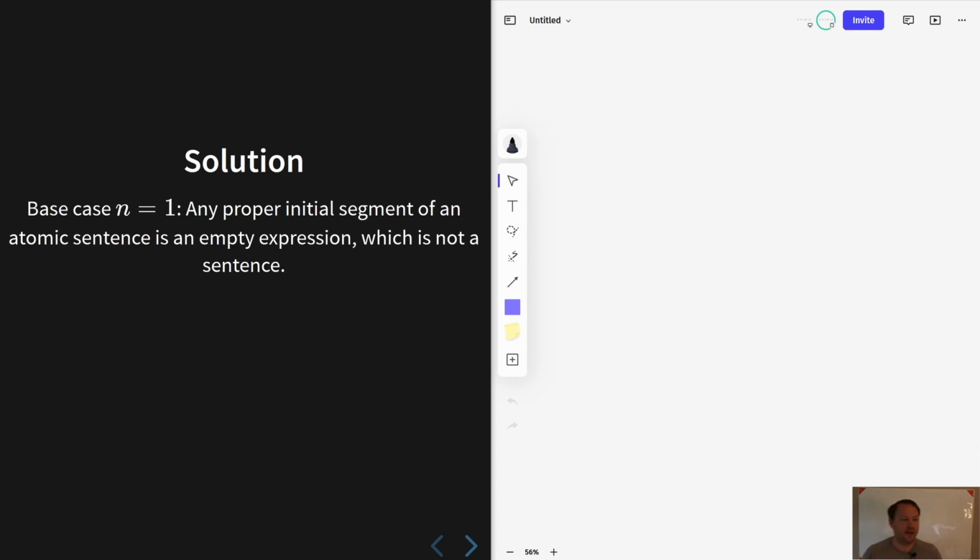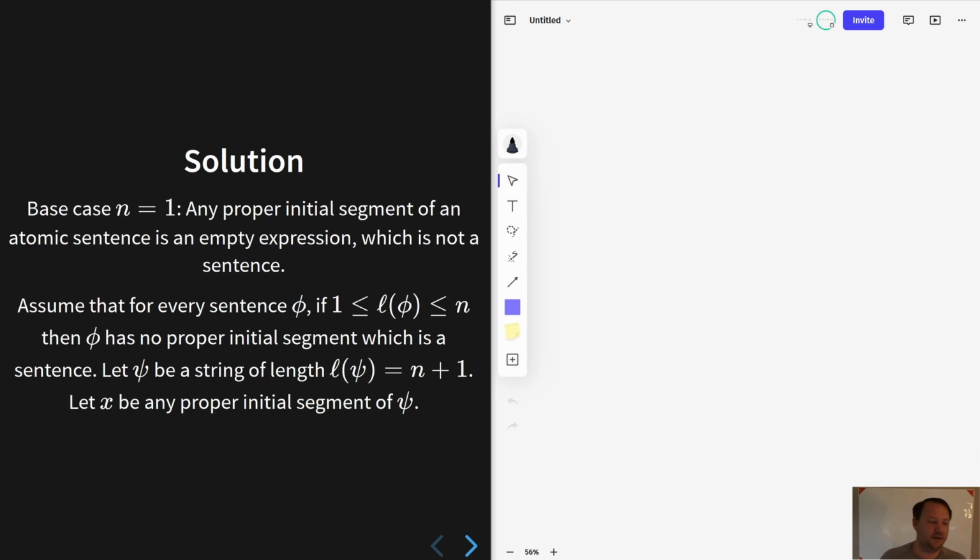So we want to show that if any sentence has length 1, then no proper initial segment of that sentence is a sentence. When the length is 1, you're dealing with just an atomic sentence, a single sentence letter. Any proper initial segment of that is going to be the empty expression, and that is not a sentence. If you need to prove that, it's an easy exercise, but for the purpose of this exercise we can take it for granted that the empty expression is not a sentence. So there's the base case.